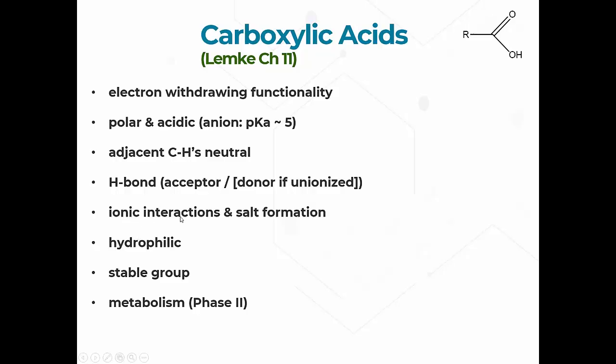It can be involved in ionic interactions, which means charge-charge interactions, and it can form salts. And that's a very common thing. Drugs, when we sell them and store them, are often more stable if they're in a salt form. So it's very common for acids to be various types of salts and for bases to be various types of salts. A common type of salt you might have for a carboxylic acid is, say, a sodium salt or a potassium salt.